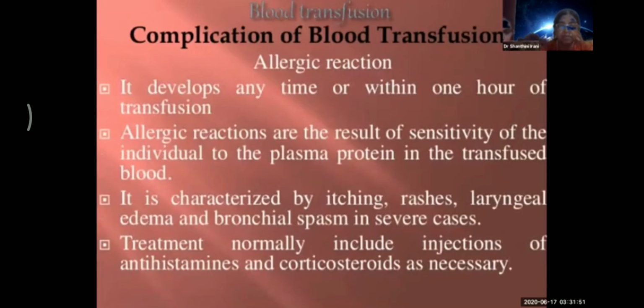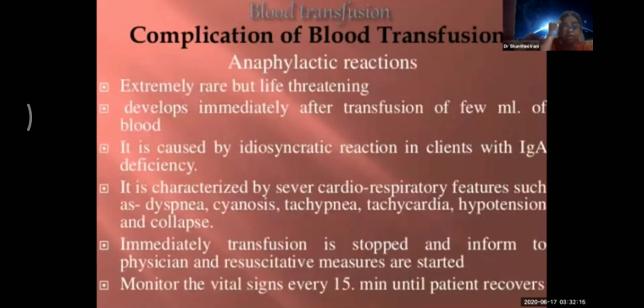Allergic reaction develops any time or within 1 hour of transfusion. Allergic reactions are the result of sensitivity of the individual to the plasma protein in the transfused blood. It is characterized by itching, rashes, laryngeal edema, and bronchial spasm in severe cases. Treatment normally includes injections of antihistaminics and corticosteroids. Anaphylactic reactions are very life-threatening, so you have to be very careful when you monitor the patient. They are generally monitored in the intensive care unit of the hospital. Next.